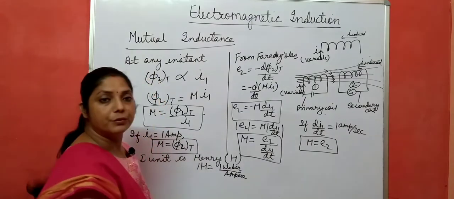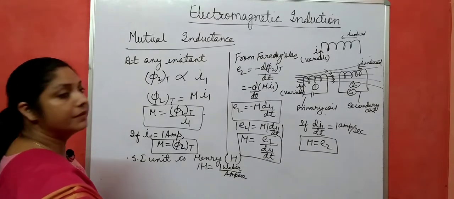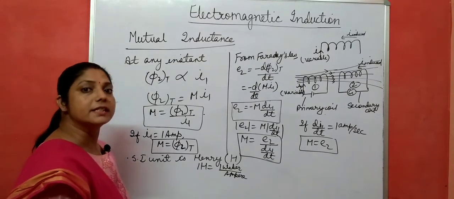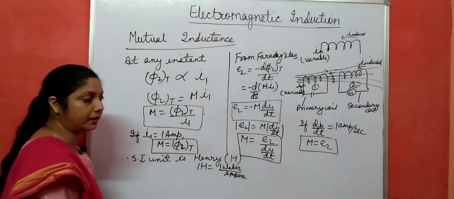Okay, I hope you have understood all these things. Please note down. Then next we will discuss mutual inductance in case of two long coaxial solenoids. Okay, write down.